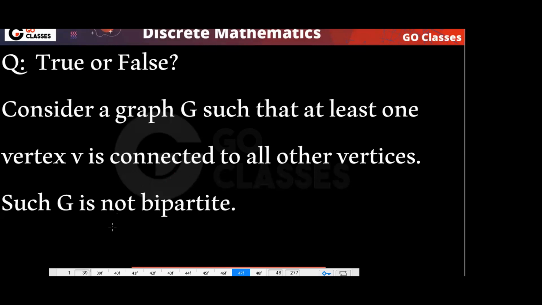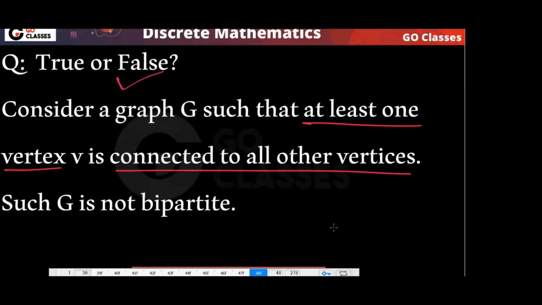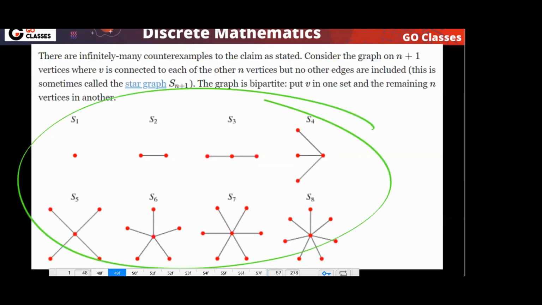This statement is false. Why is it false? Star graph. The statement says you have a graph G such that at least one vertex is connected to all other vertices. A star graph is like this, but it is bipartite. This is the counterexample. So this statement is clearly false because the star graph will be the counterexample.